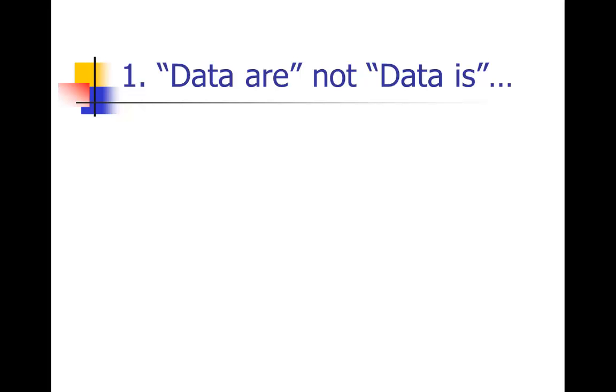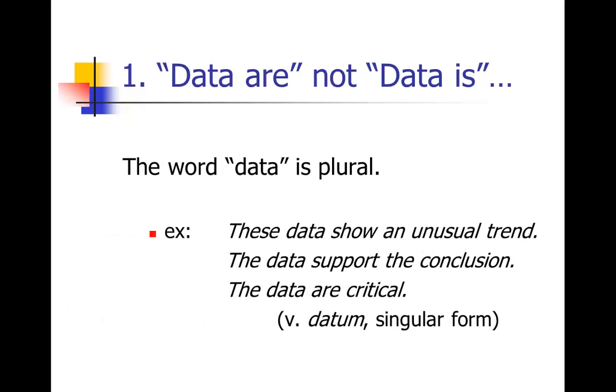You may not realize, but the word data is actually plural. So you don't say the data is or the data shows. You actually say the data are or the data show. And most people get this wrong in speaking and in writing, and so it's just something you have to teach yourself. I've edited this so much, I now have trouble saying the data shows or the data is, because now in my head this is a plural word.